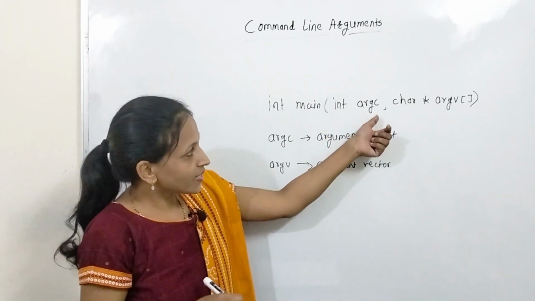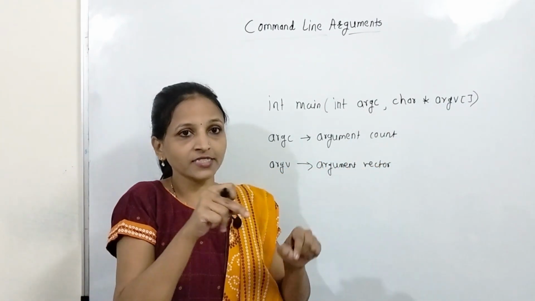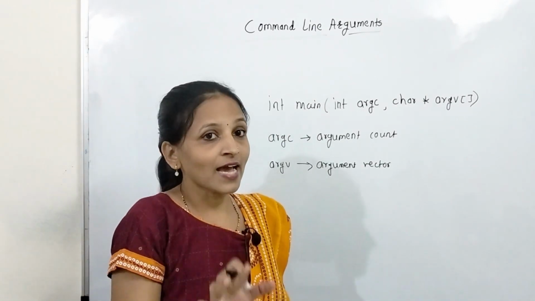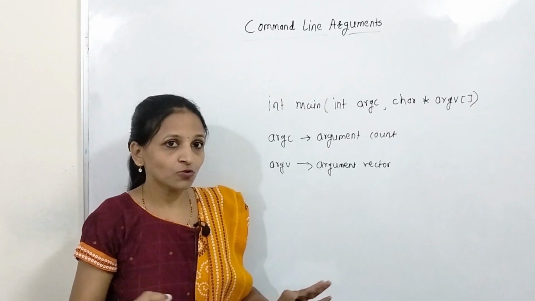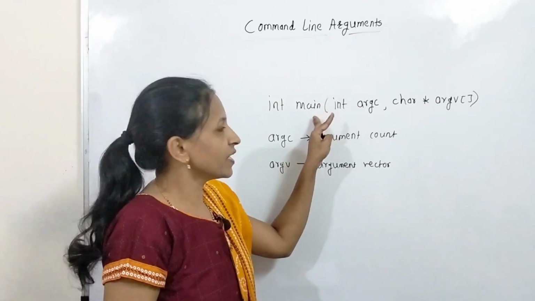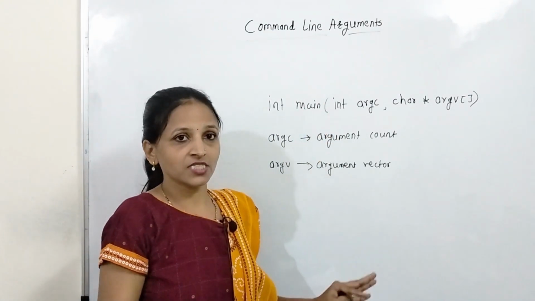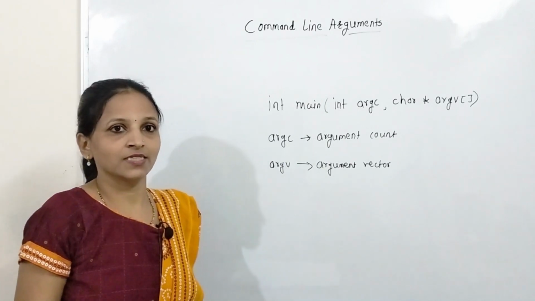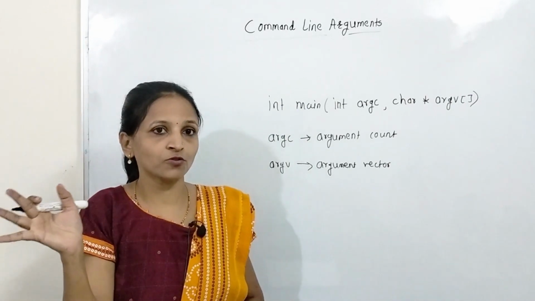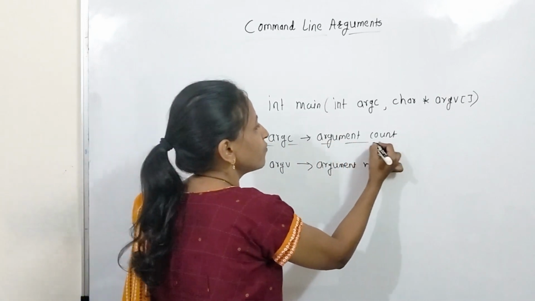Getting? And the next one, the argument vector argv, will hold addresses of all those arguments, and all those arguments will be considered as string arguments. All the arguments you pass through the command line to your main while calling this program will be considered as strings, and that's why the argument vector will hold addresses of all those arguments in the form of strings. This argc will never be negative.